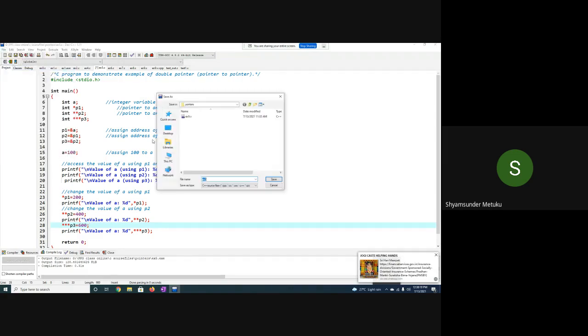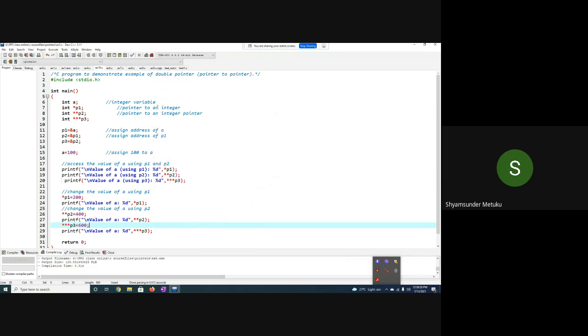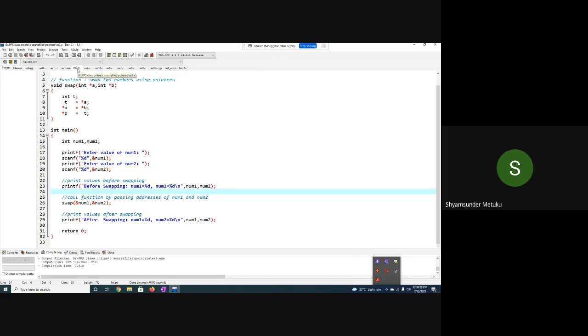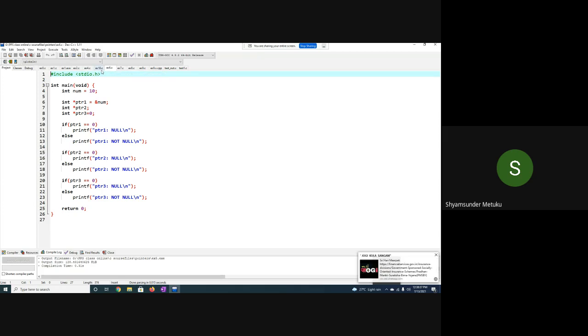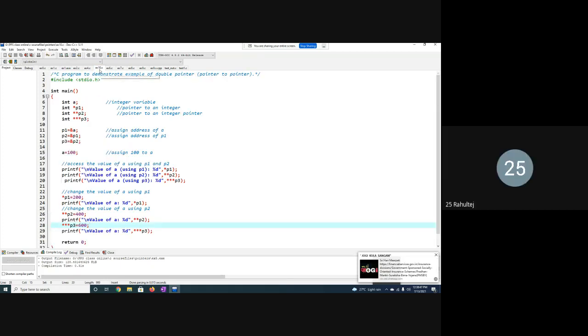Let me save as example 10 dot c. So my example 2 remains double pointer only. Which one have I used? What is the example? Just now we have seen. I think save as was changed, no? 5 to 10 it has changed, correct? Yes, sir. Okay, let it be. Try to draw again for the double pointer.